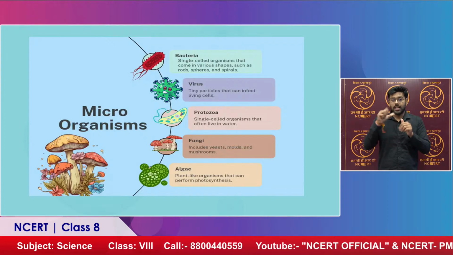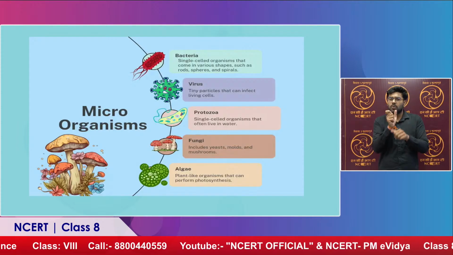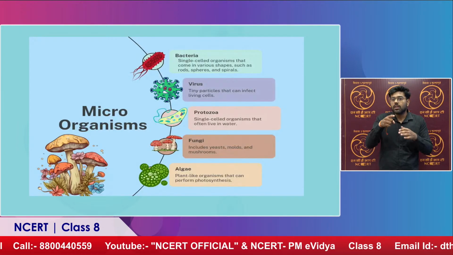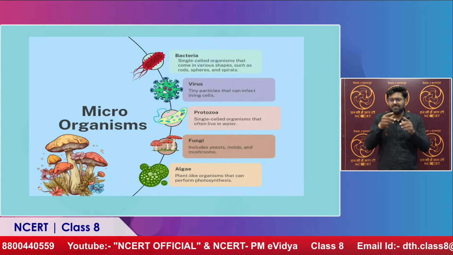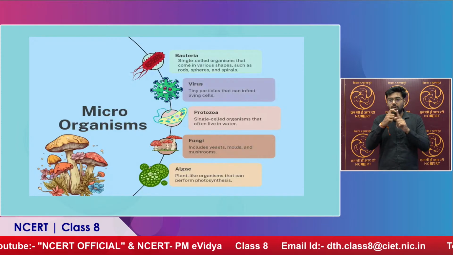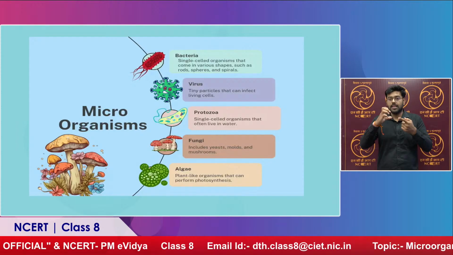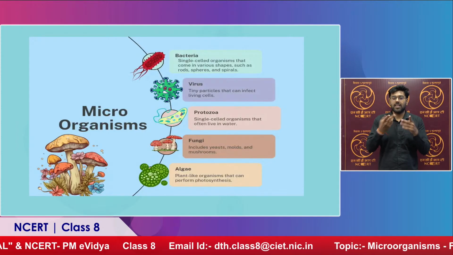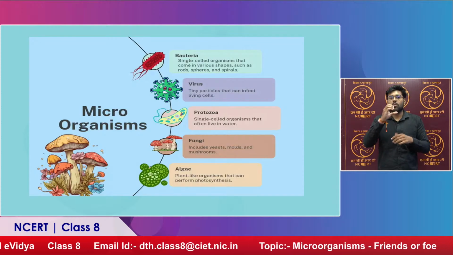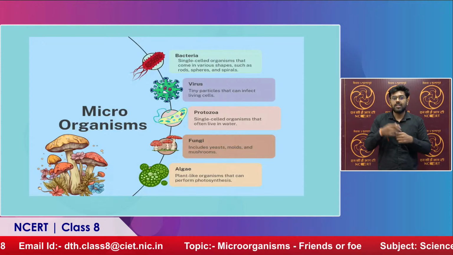We have heard it many times. Bacteria are single celled organisms that come in various shapes. We have rod shaped bacteria, called bacillus, spherical shaped bacteria, called cocci, and spiral shaped bacteria. These are very tiny in size.